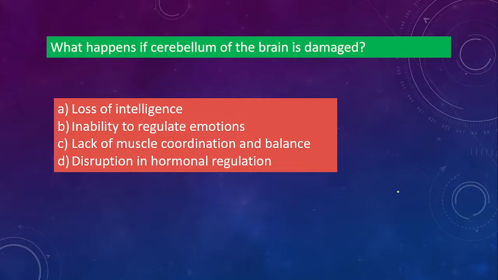Next one. What happens if the cerebellum of the brain is damaged? Now you know the function of the cerebellum. We have already discussed. Option A, loss of intelligence. Option B, inability to regulate emotions. Option C, lack of muscle coordination and balance. Option D, disruption in hormonal regulation. So what will be the option here?